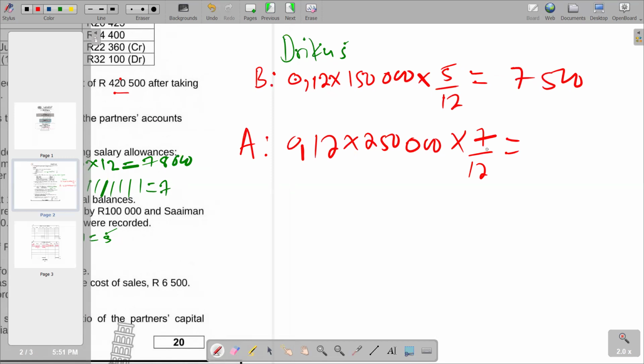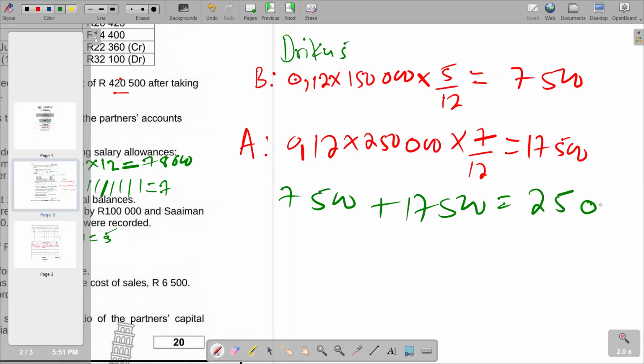The answer that we're going to get is 17,500. So the total interest on capital for Triggers is 7,500 plus 17,500, and you get 25,000. So this is what we have on interest on capital for Triggers.